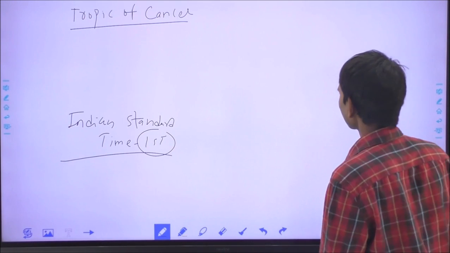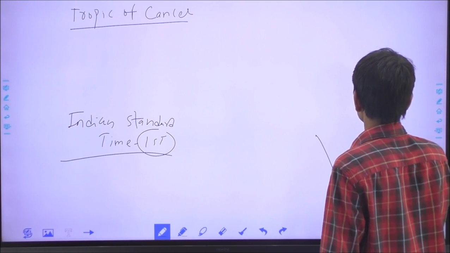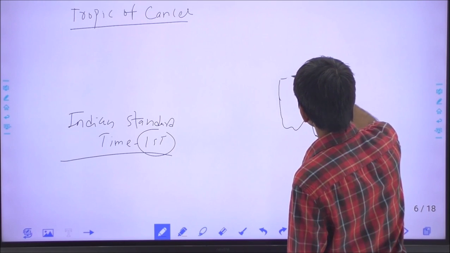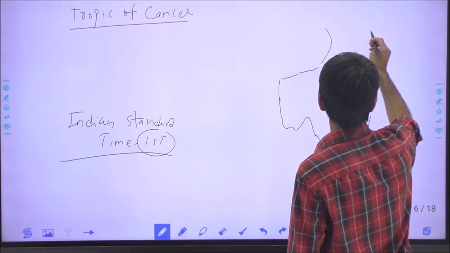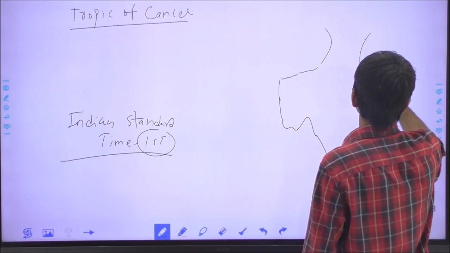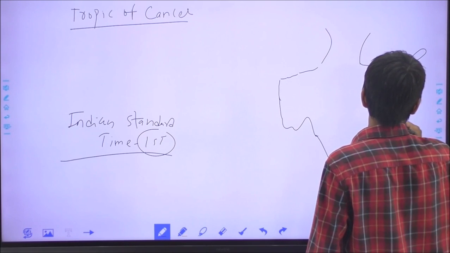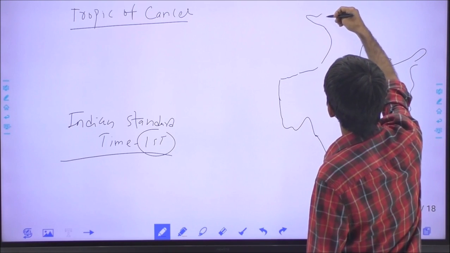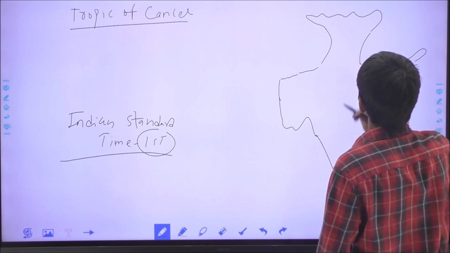Through the map we can locate this. The entire globe is divided into different longitude lines to determine the time zones.